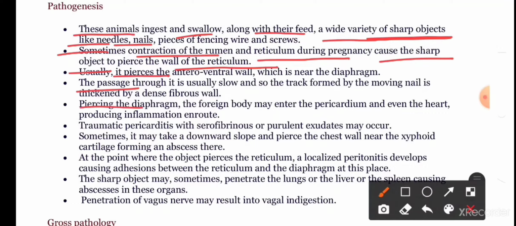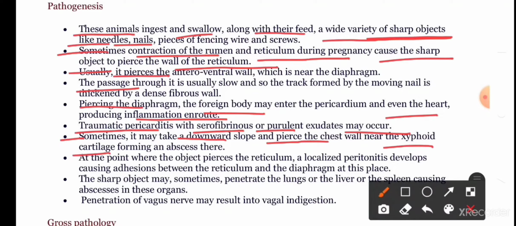Piercing the diaphragm, the foreign body may enter the pericardium and even the heart, producing inflammation en route. Traumatic pericarditis with serofibrinous or purulent exudate may occur. Sometimes it may take a downward slope and pierce the chest wall near the xiphoid cartilage, forming an abscess there. At the point where the object pierces the reticulum, a localized peritonitis develops, causing adhesions between the reticulum and diaphragm. The sharp objects may sometimes penetrate the lungs, liver, or spleen, causing abscesses in these organs. Penetration of the vagus nerve may result in vagal indigestion of the rumen.